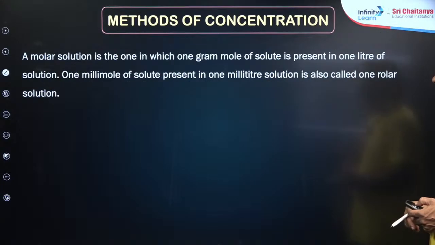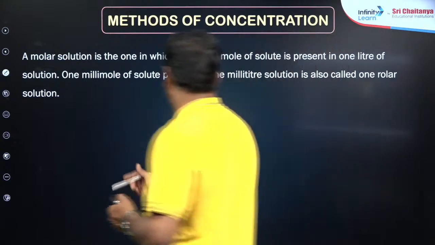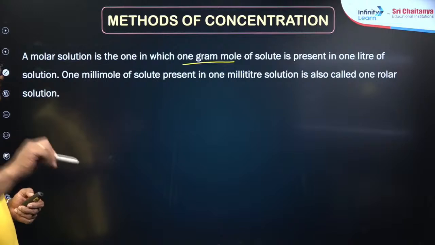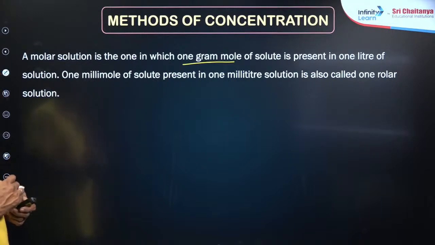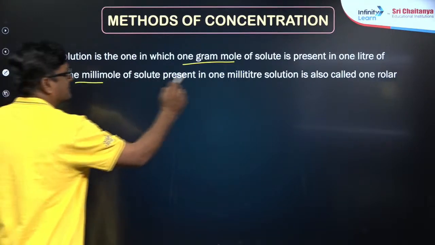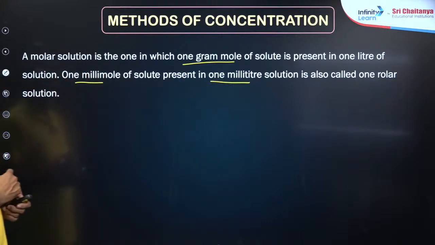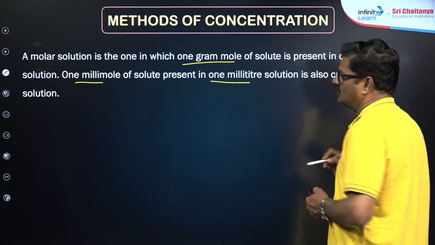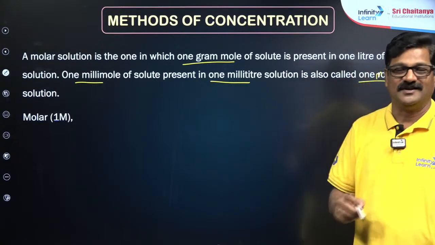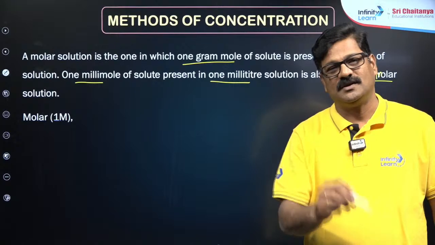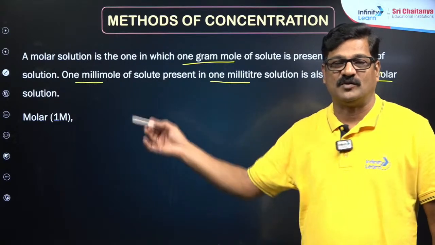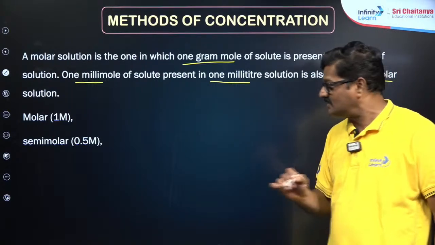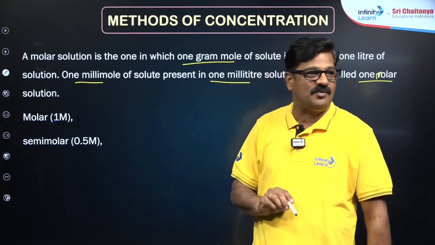Fine. A molar solution is the one which contains 1 gram mole, that is 1 mole of solute, present in a liter of solution, and 1 millimole of solute is present in 1 milliliter of solution. It is also called a 1 molar solution. A number won't be given in the question. If it is mentioned as a molar solution, the molarity is going to be 1. And a semi-molar solution means the molarity is going to be 0.5.